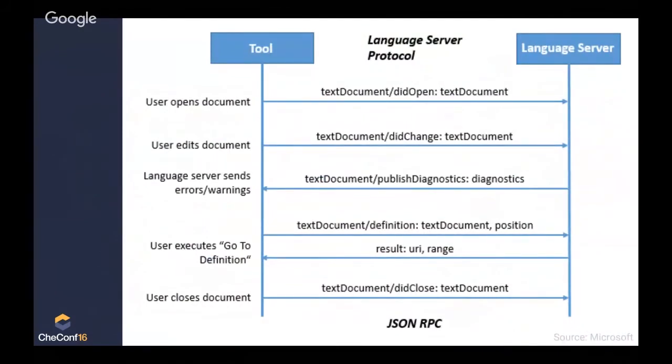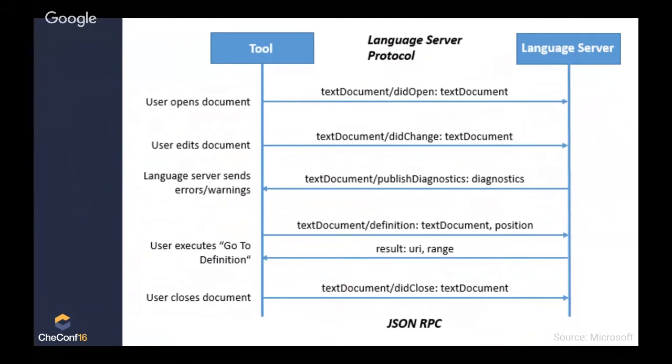You send a message from the tool to a language server. The language server is something that you write that's specific to each language. And for example, if you want every tool to support Java, then you would write one Java language server. That Java language server would respond to some of these requests. So text document did open. That is where the tool sends over the file contents to the language server.